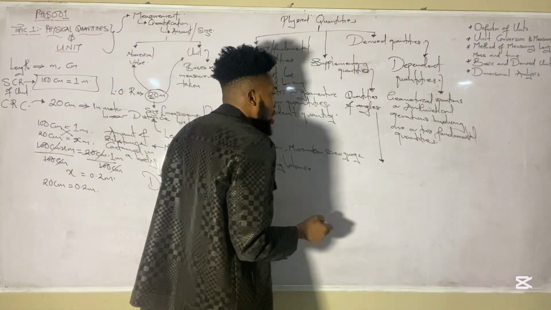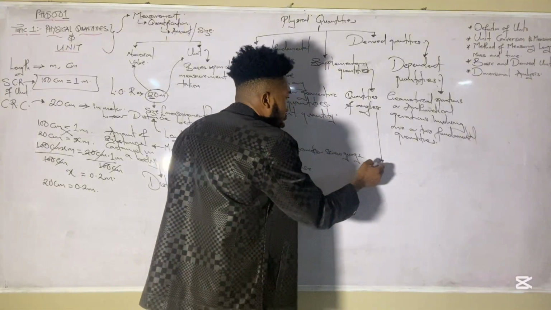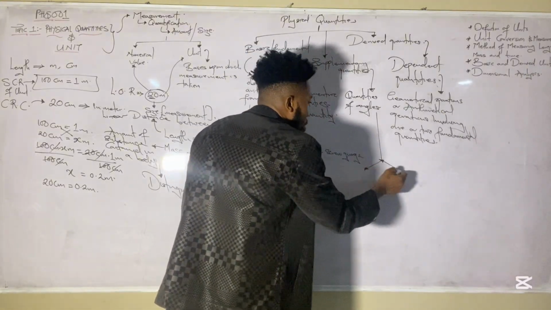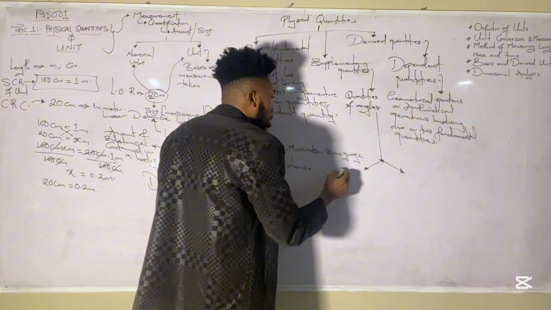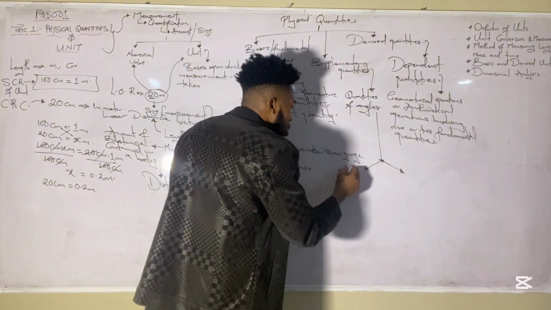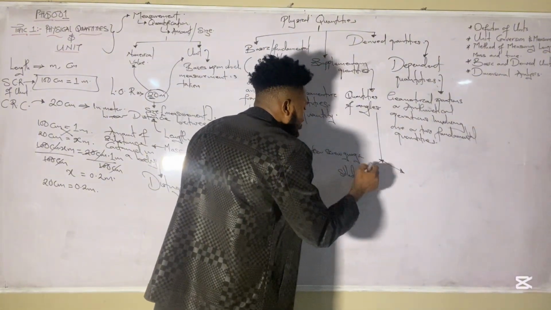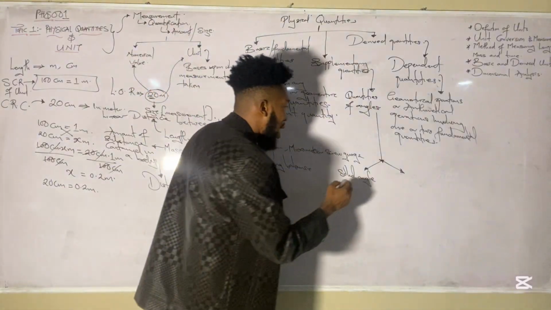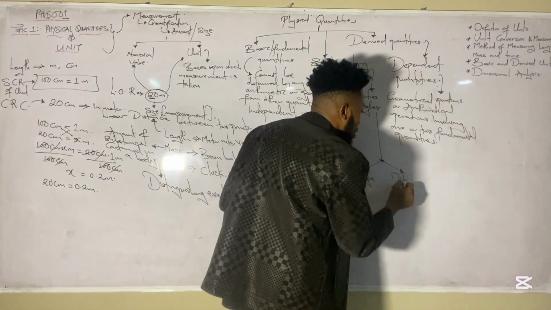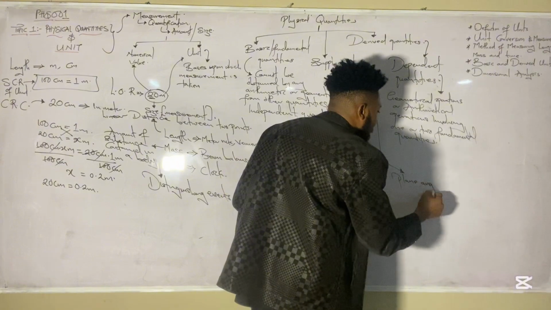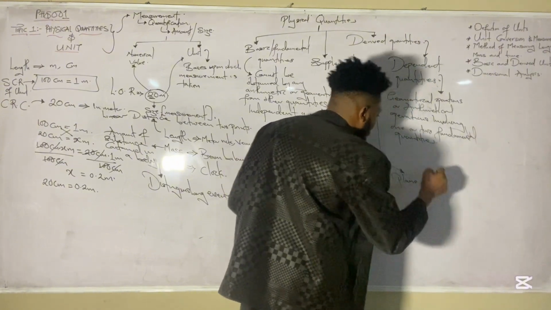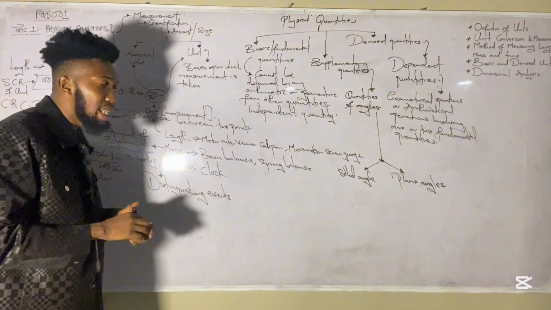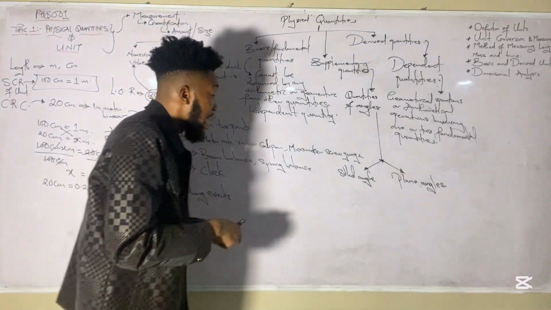What kind of angles do we have? We have 2 major kinds of angles. What are they? We have the solid angles that we get from 3D shapes, that's 3-dimensional shapes. And we also have the plane angles that we get from 2D shapes.